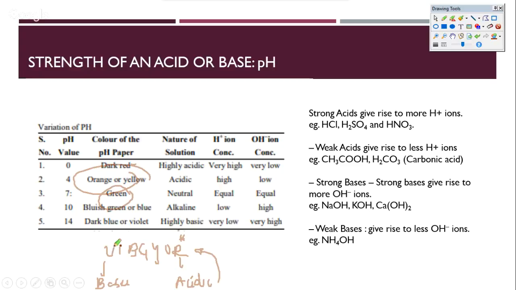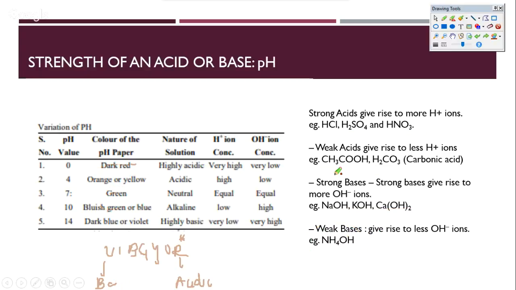Okay, so that's the way to understand the pH values of acids and bases. Some examples of very strong acids are HCl, H2SO4, HNO3. Some examples of weak acids are CH3COOH and H2CO3. Examples of strong bases: NaOH, KOH, Ca(OH)2, whereas an example of a weak base is NH4OH.